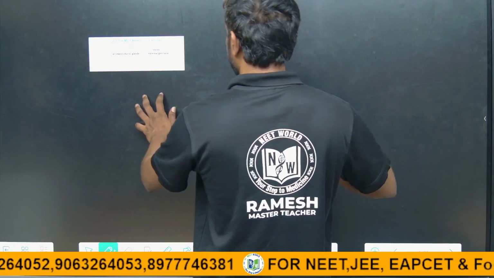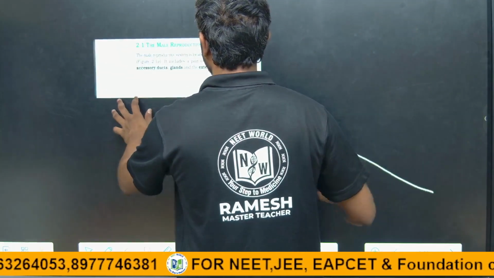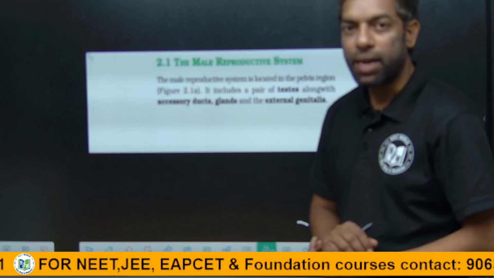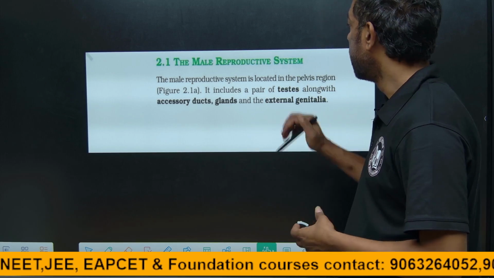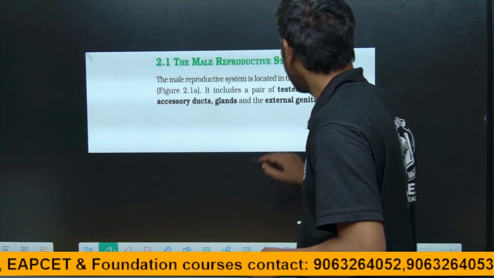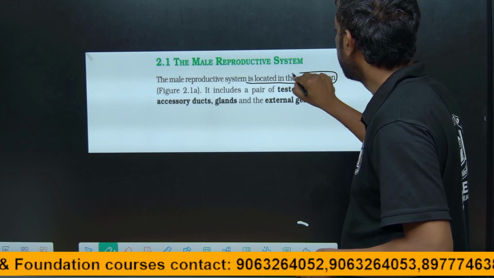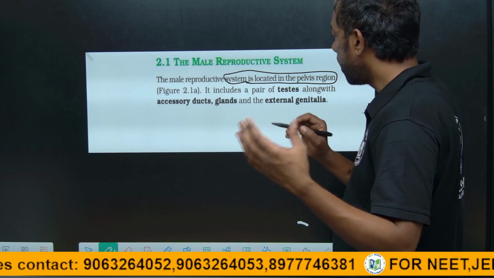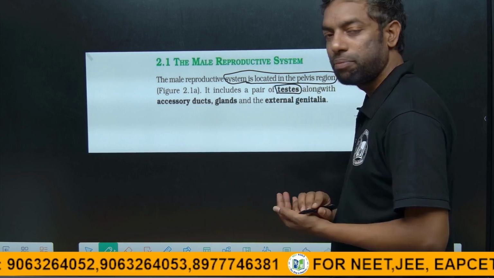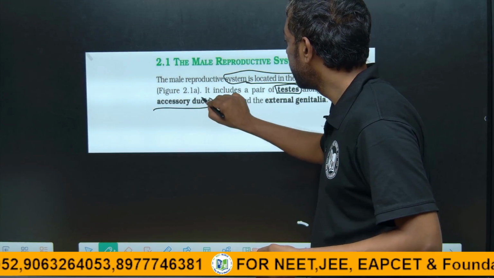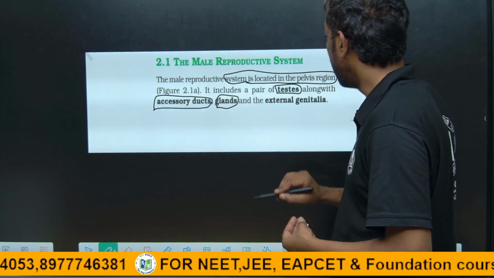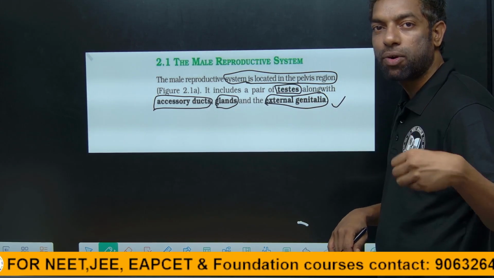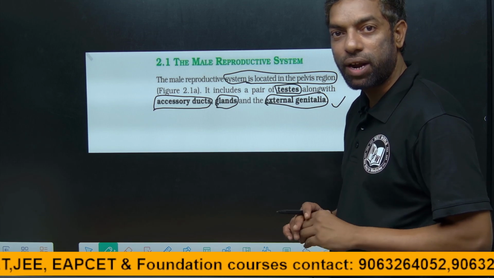First, we are going to discuss the male reproductive system. In the male reproductive system, the parts are located in the pelvic region, the lower abdomen.